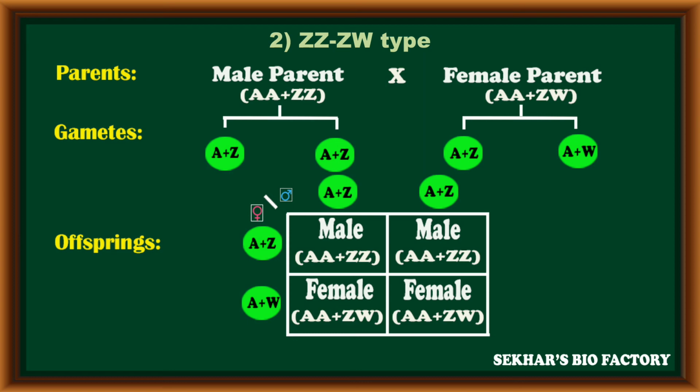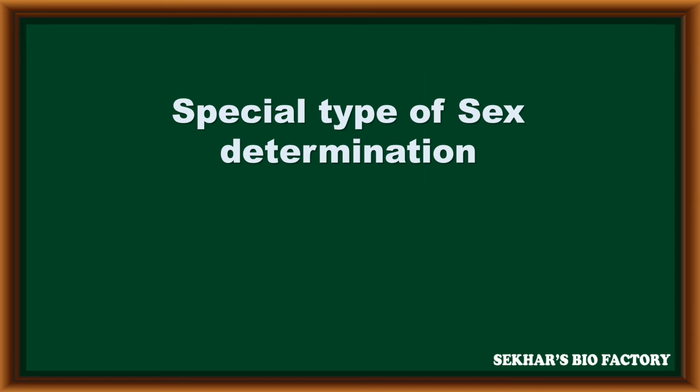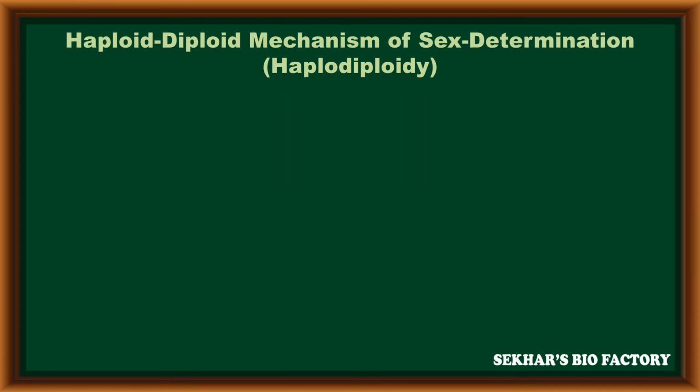These are the four different types of sex determination methods belonging to male and female heterogamety. Along with these four methods, one special type of sex determination is seen in honeybees. It is called the haploid diploid mechanism of sex determination, or haplodiploidy.